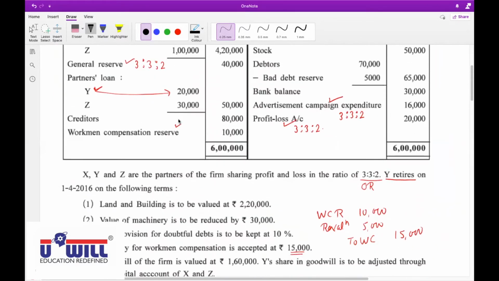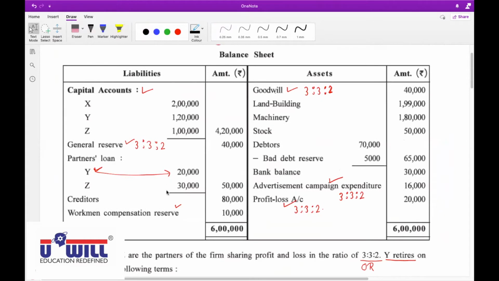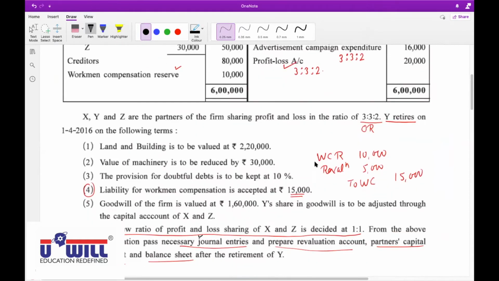After general reserve, what is the journal entry we discussed right now for workmen compensation reserve? Sir, from 10,000 it has become 15,000. So the 5,000 is a loss, so it will be revaluation account debit. This journal entry everyone should be passing in your notebooks in the homework. Workmen compensation reserve account debit 10,000, revaluation account debit 5,000 to workers claim 15,000.